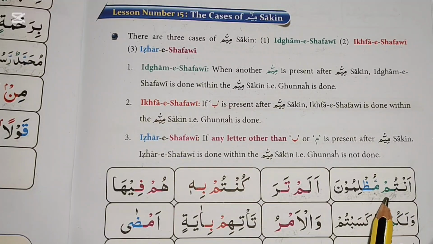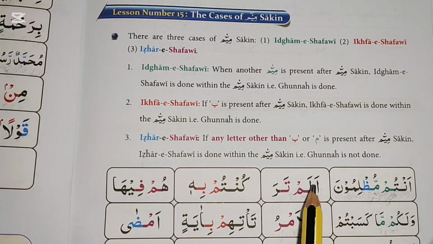When another Mim is present after Mim Sakin, Idgham Shafi is done within the Mim Sakin, i.e. Gunna is done. Zwa, always pronounced with a thicker voice, is a Mustalia letter. When there is pesh before Waw Sakin, it becomes Waw Madda. Pronounce the letters of Madda by elongating them up to one alif, i.e. up to 2 harkat. Tum mudlimuna.